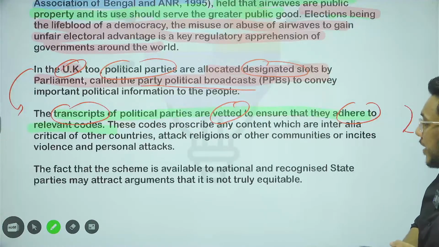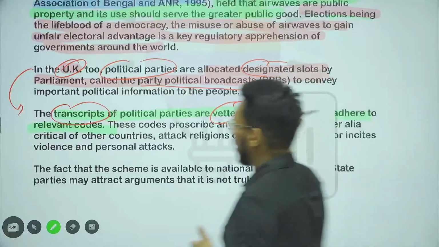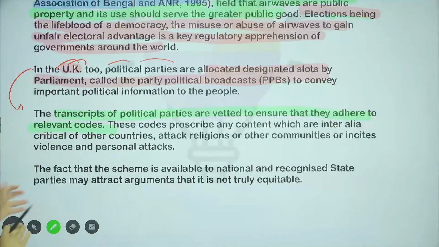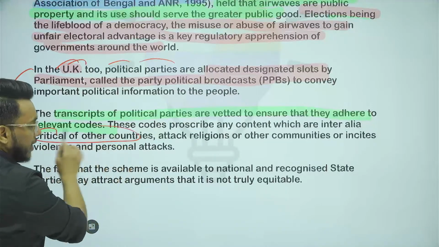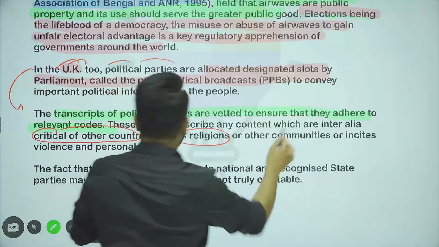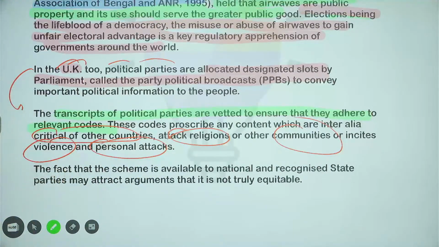In India also, when the political parties are using these airwaves to carry their campaign, they should not contain content which is critical of other countries, attacks religion or other communities, might incite violence, or carries personal attacks. Is it clear or not?